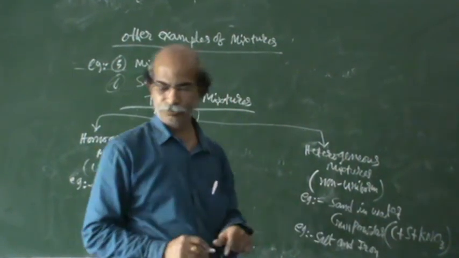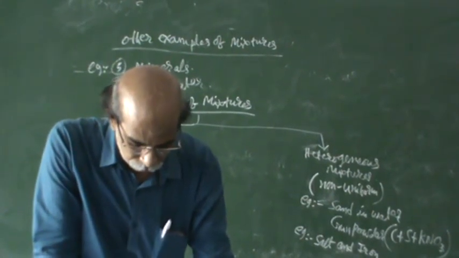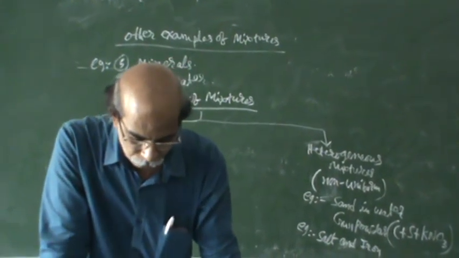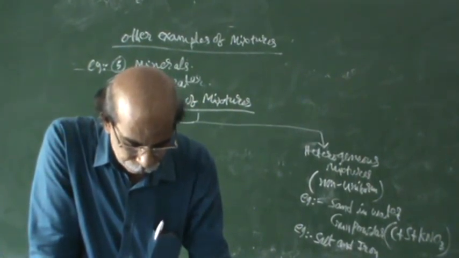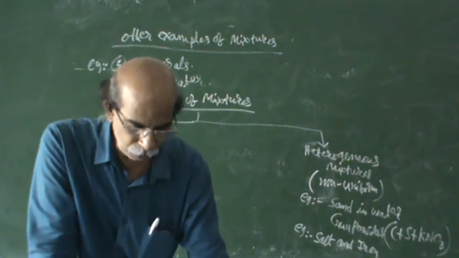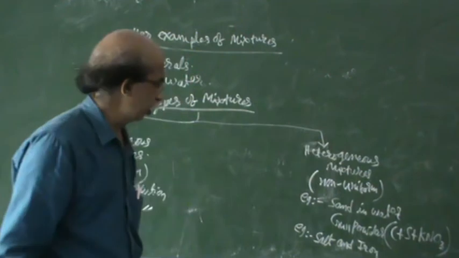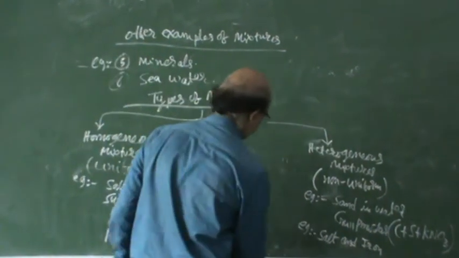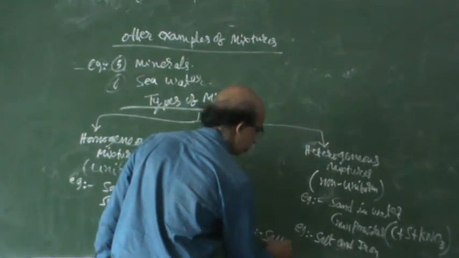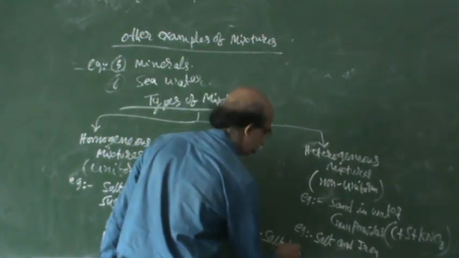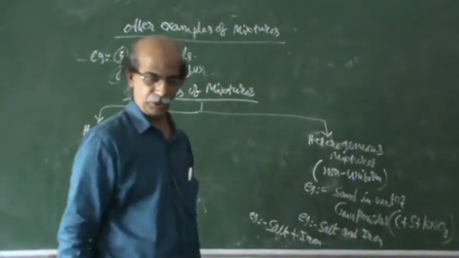So these are the examples for mixtures. Sodium chloride and iron you can take. Sodium chloride is what? The salt we are eating. That is sodium chloride plus iron.